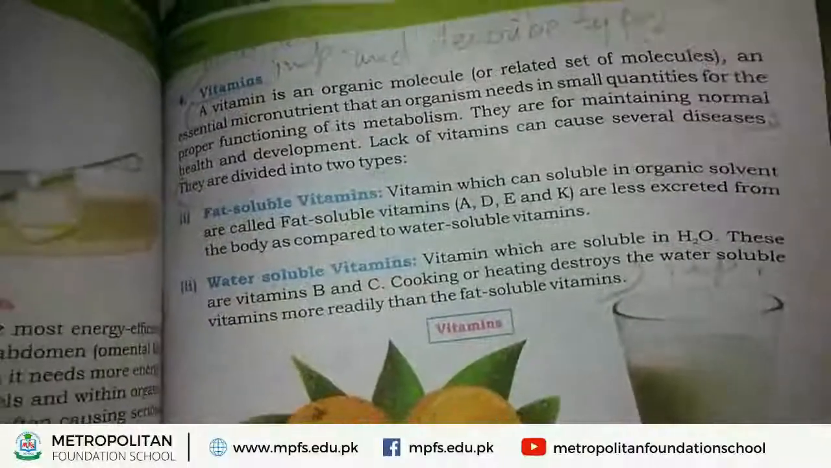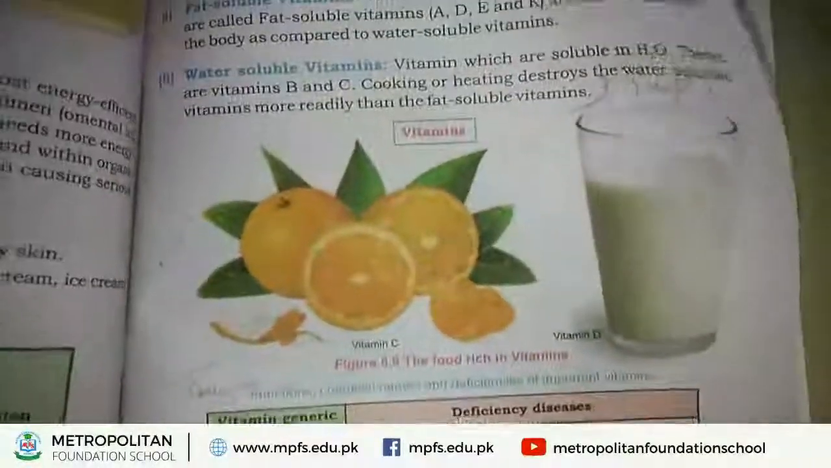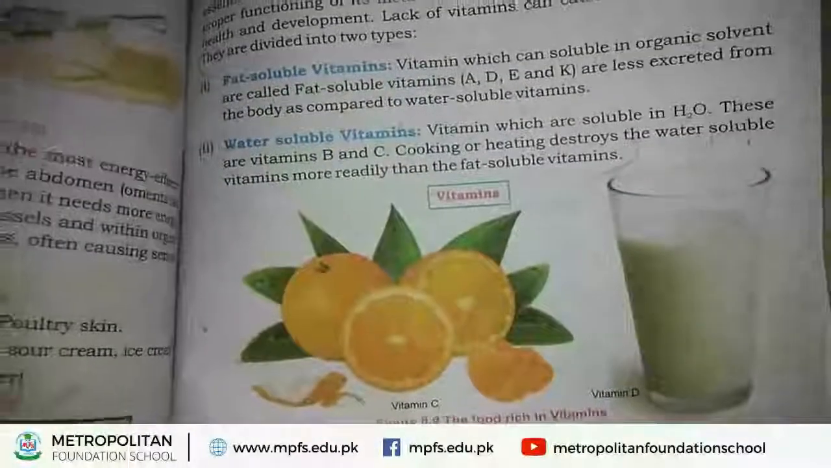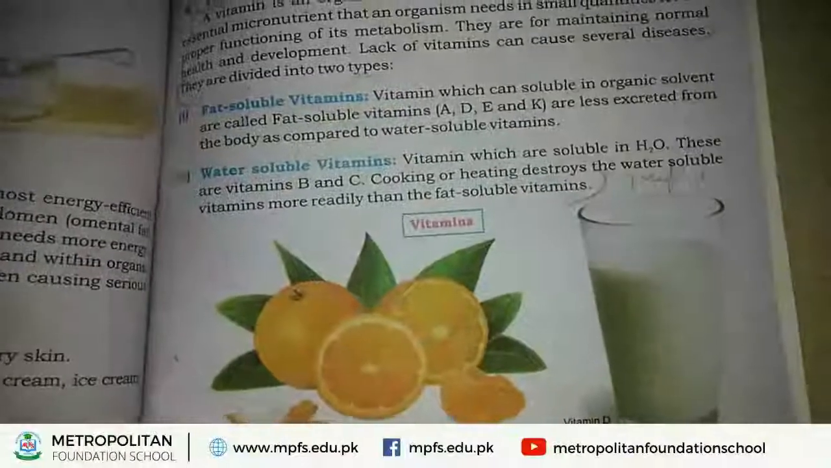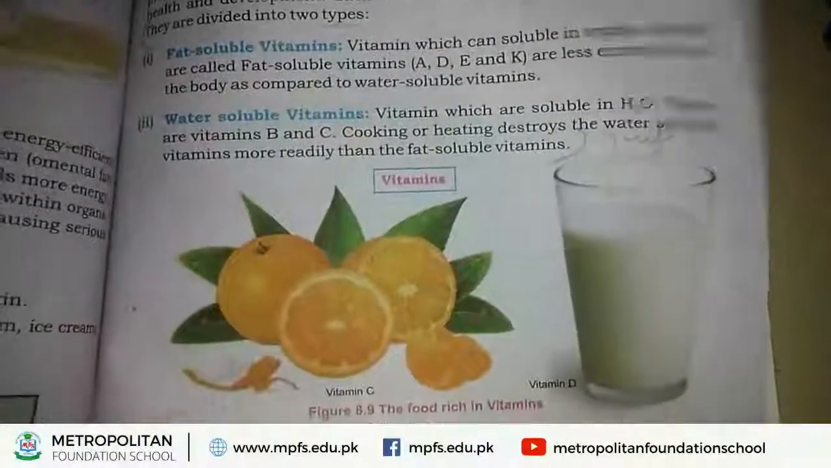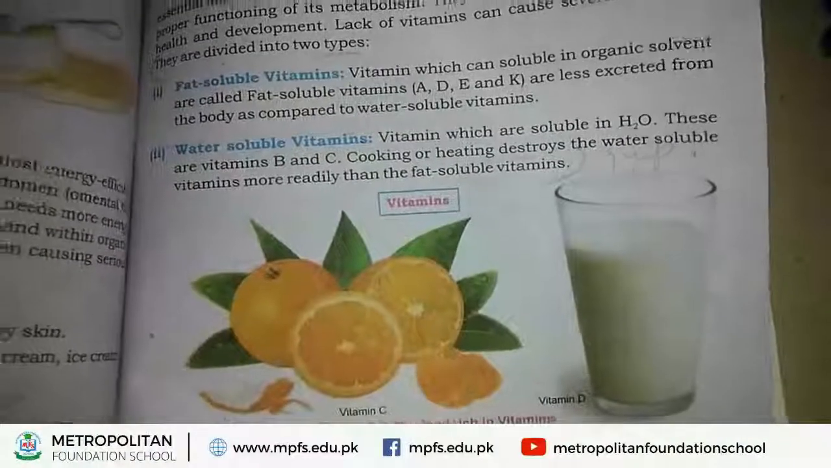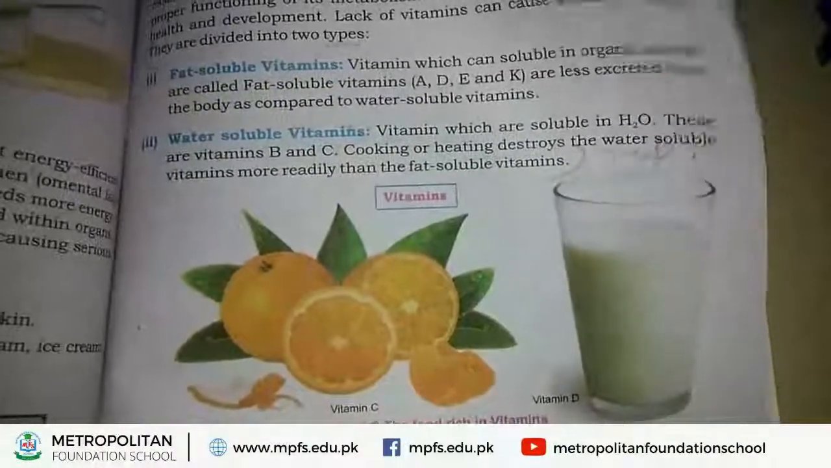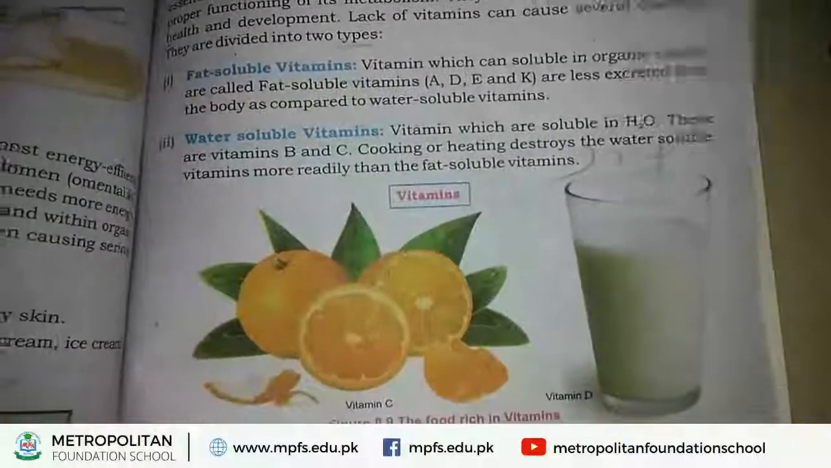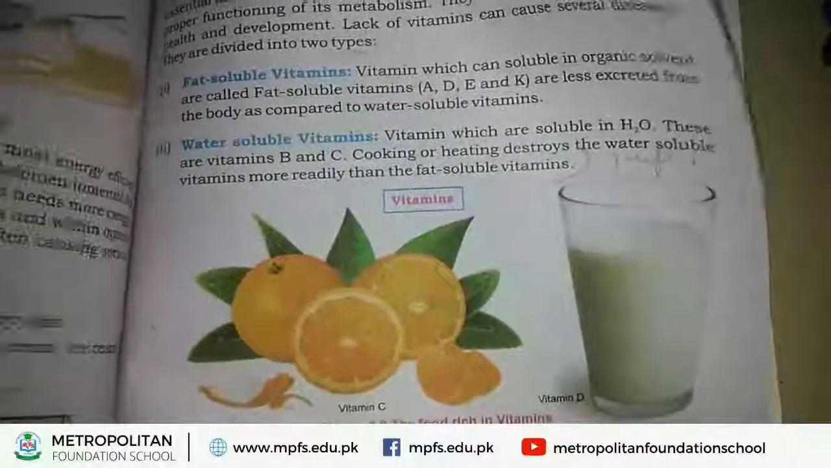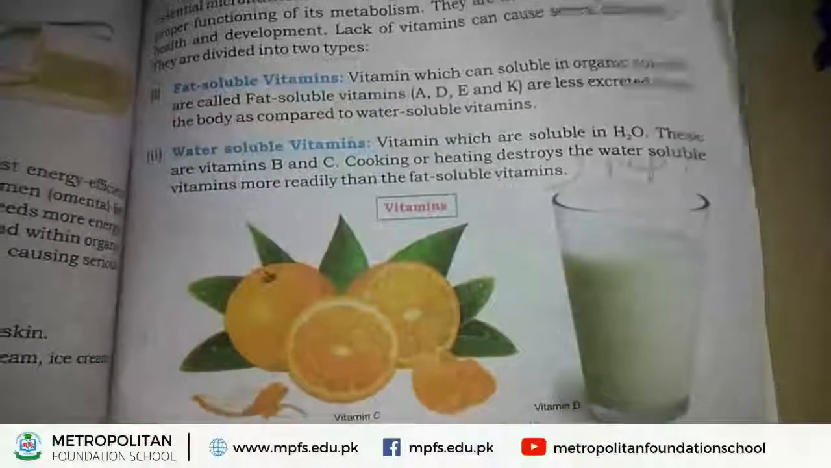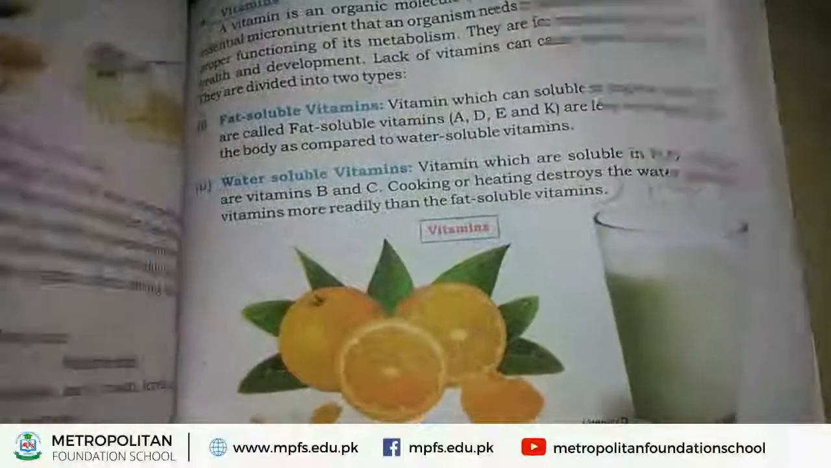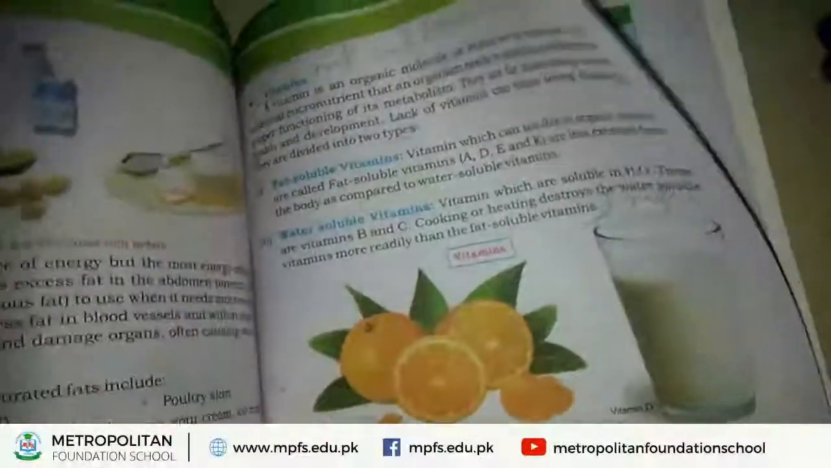Now, look at this picture. In this picture there are two things, oranges and milk. In oranges, vitamin C is present, and this is essential for our skin. And vitamin D is found in milk. These are major sources of vitamins.